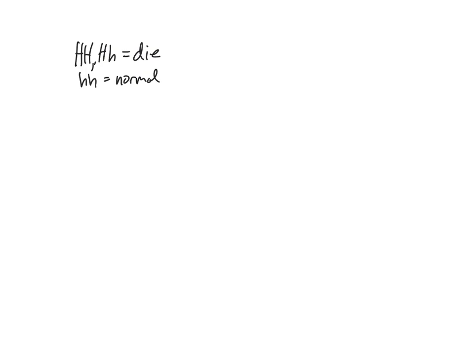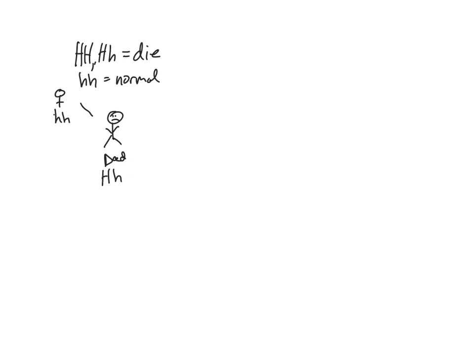So it says your father died of Huntington's disease. So let's draw your dad. Here's your dad, and he died of Huntington's disease, so he's sad. Now, do we know anything about him? Well, maybe. It says assume that your father's mother, so good old mom up here, was normal. So what does that mean she was? Well, she had to be little h. Your dad died of it, so he's got to have a big H. But because his mother's normal, we know he inherited a little h from her.